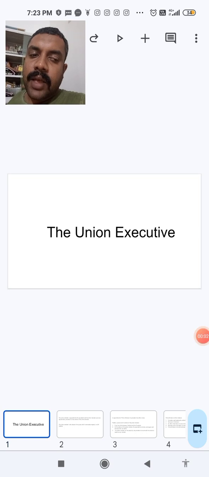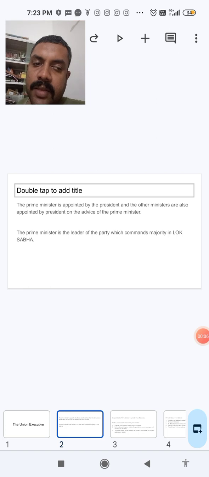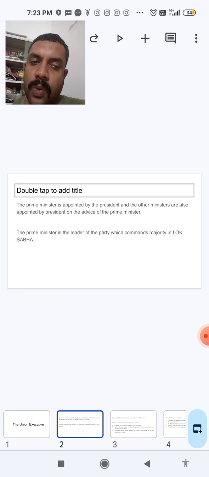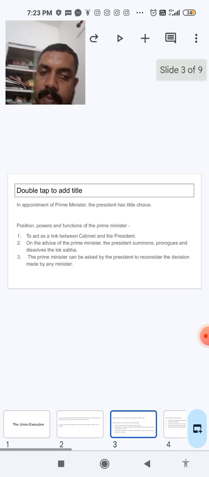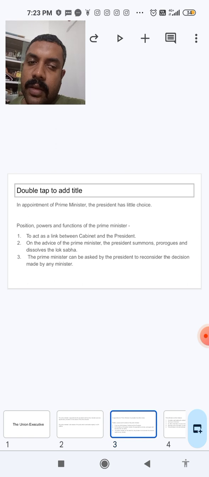The Union Executive. The Prime Minister is appointed by the President, and the other ministers are also appointed by the President on the advice of the Prime Minister. The Prime Minister is the leader of the party which commands a majority in the Lok Sabha. In the appointment of the Prime Minister, the President has little choice.